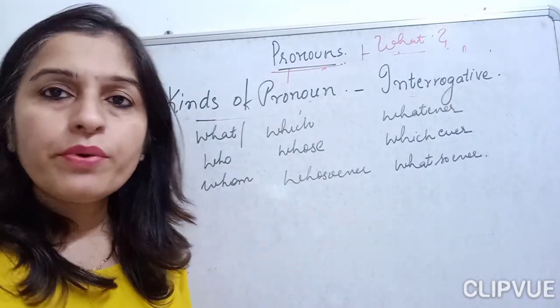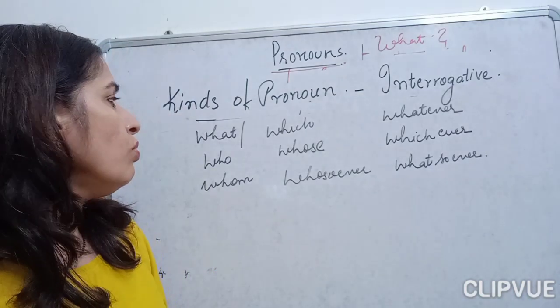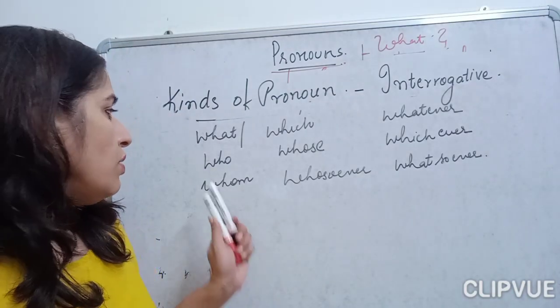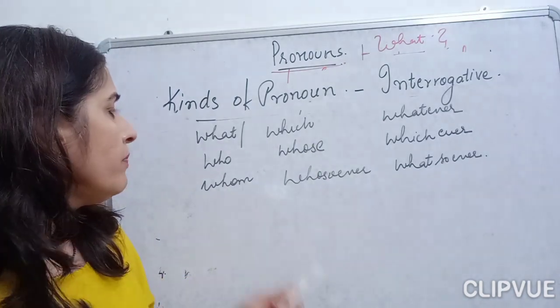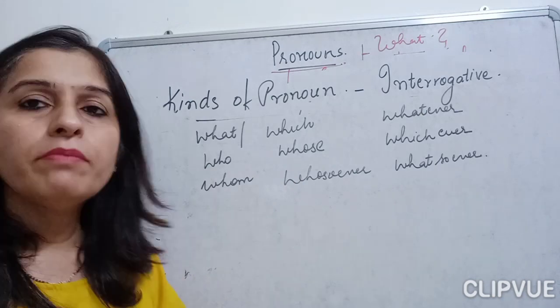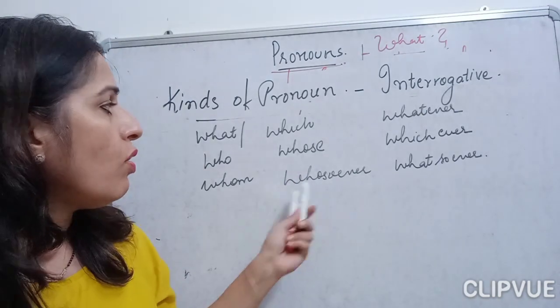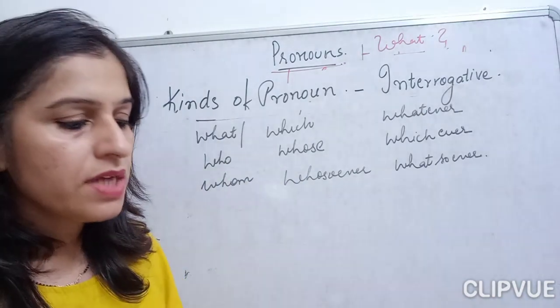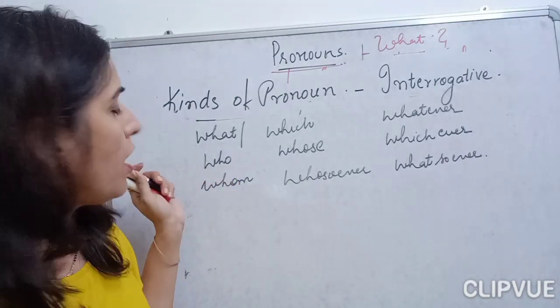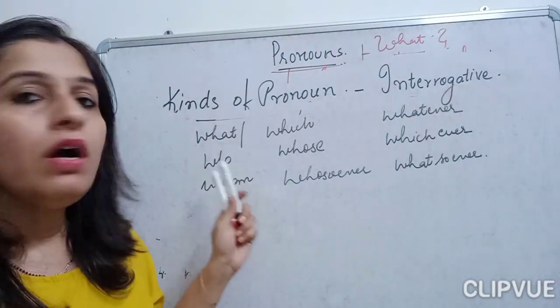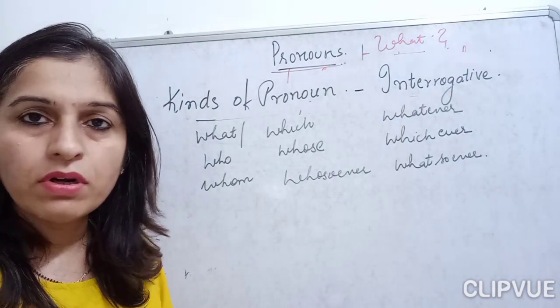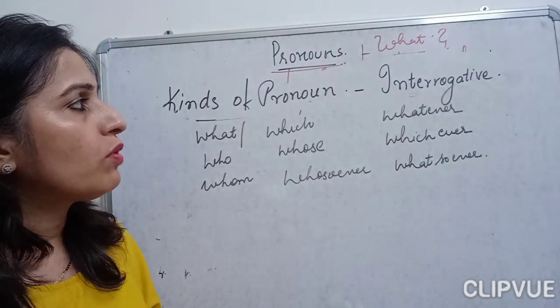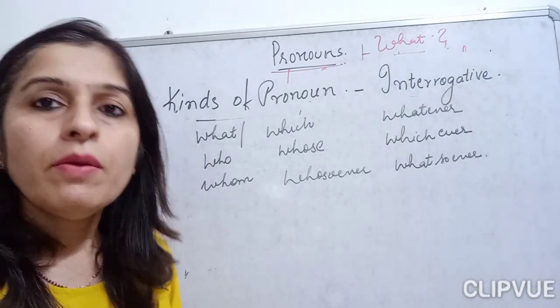Interrogative pronoun. Fine. Who, whom, which is your class, and whose bag is this. All these are examples of the interrogative pronoun. Now, who is there? Who will come along with me, or who will help me to finish my work? Question mark. So here we are talking about the interrogative pronoun.